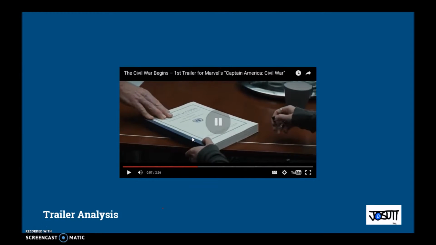So then we see the Sokovia Accords. General Ross is handing it to Scarlet Witch. The directors have confirmed that this is their version of the registration acts from the comics. So this is kind of what sets off the whole Civil War.